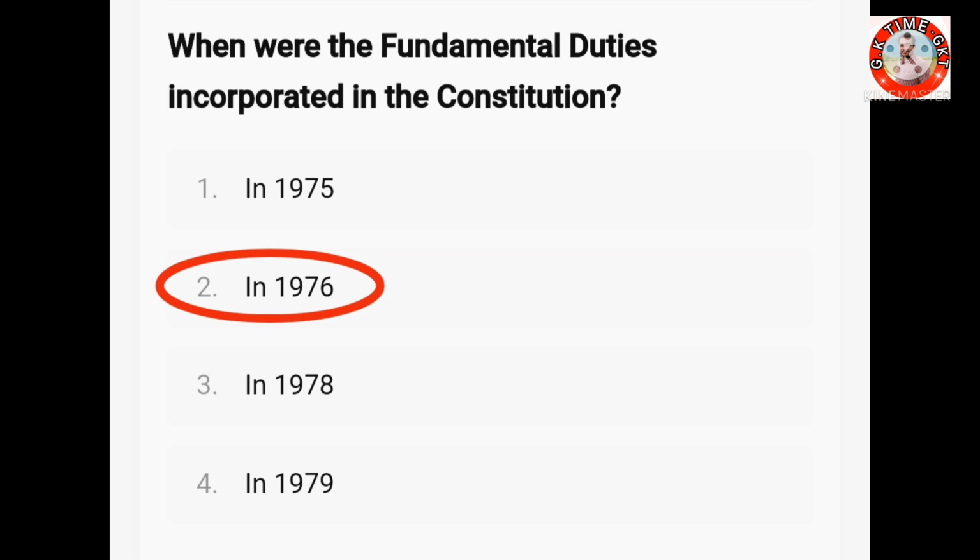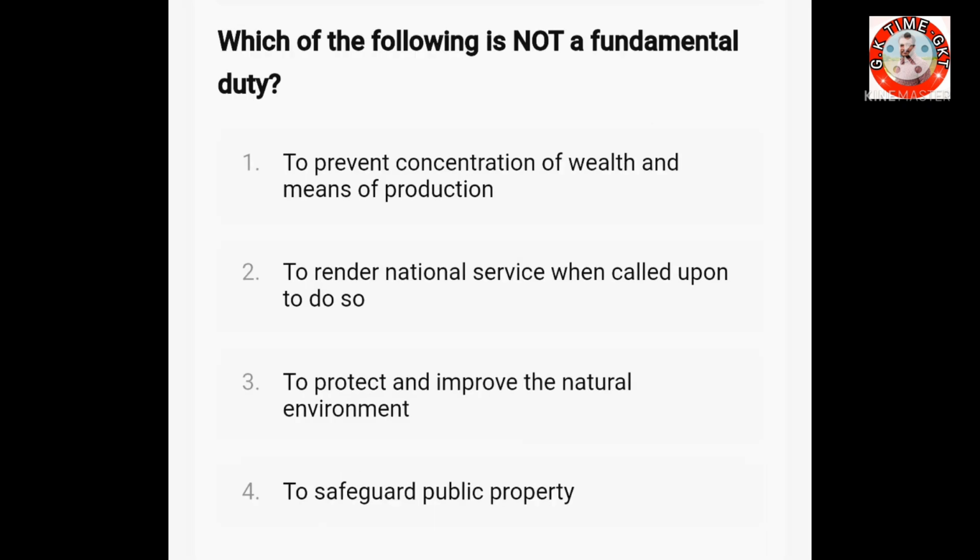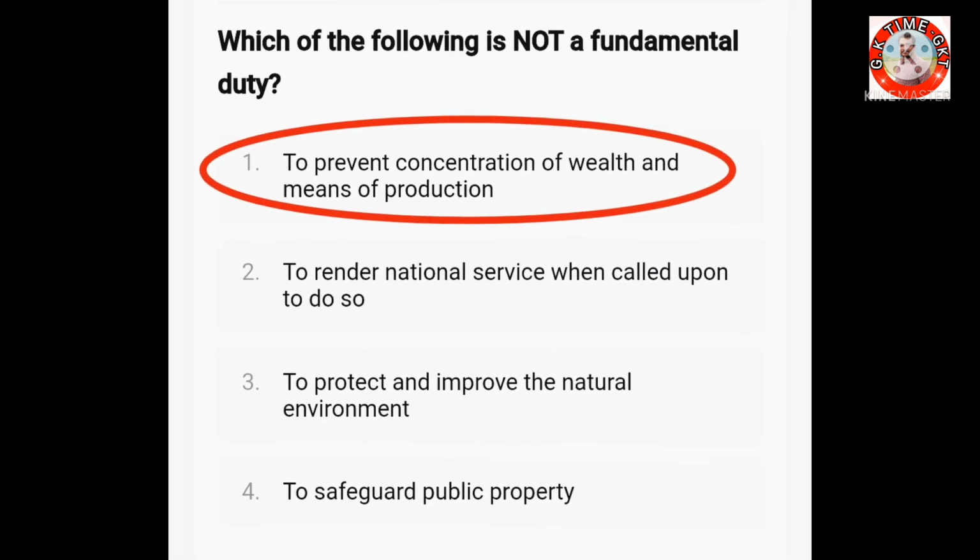Then the next question. Which of the following is not a fundamental duty? To prevent concentration of wealth and means of production. Option 2. To render national service when called upon to do so. Option 3. To protect and improve the natural environment. Option 4. To safeguard public property. The right answer is to prevent concentration of wealth and means of production.